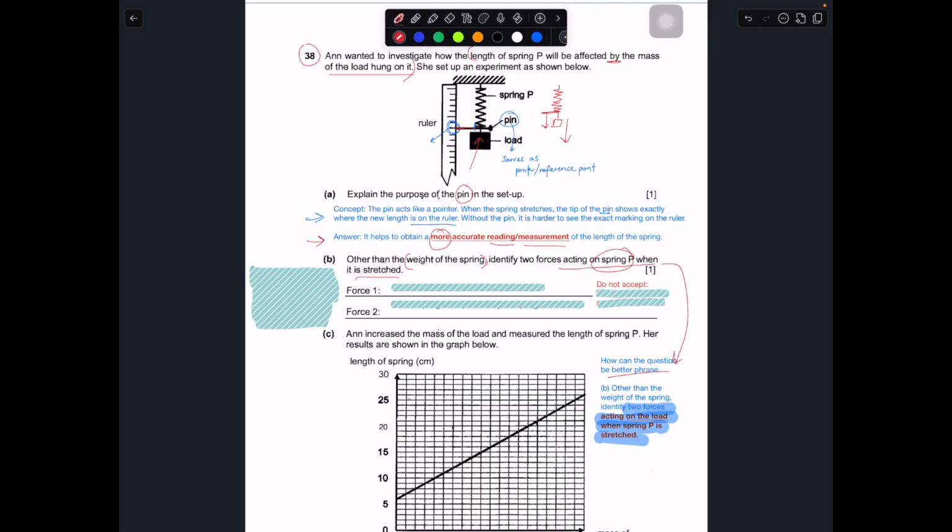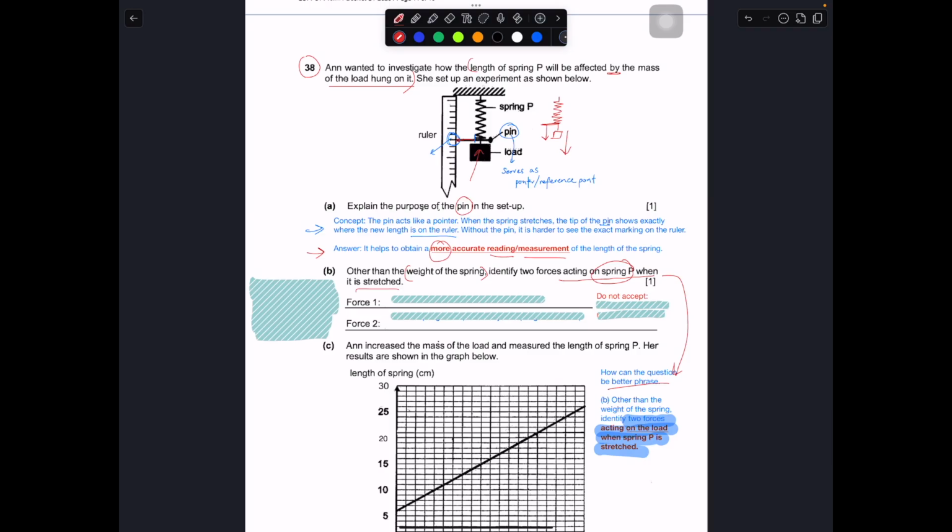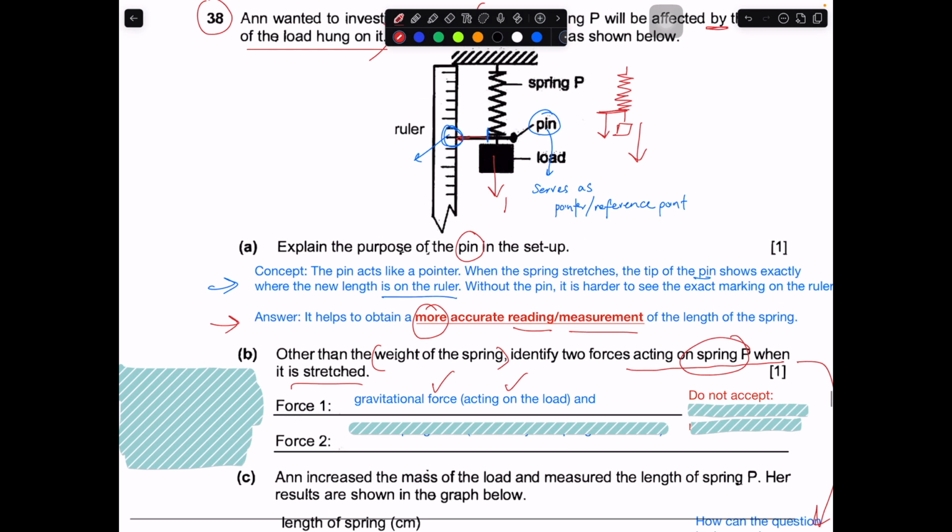So first up, there will always be your gravitational force acting on the load, and this will cause spring P to stretch in this case. So the first is gravitational force acting on the load. So this will be a downward force. Okay, so the load has a gravitational force acting on it, so it will stretch the spring.